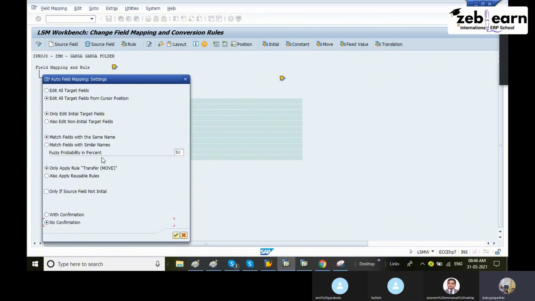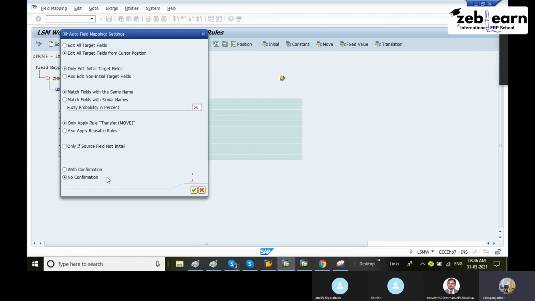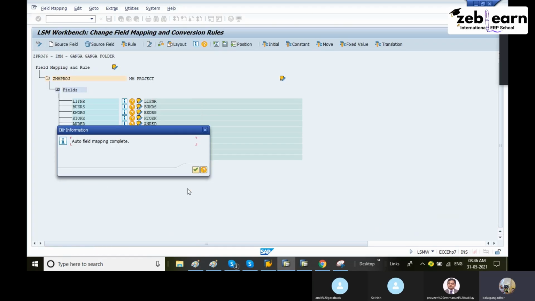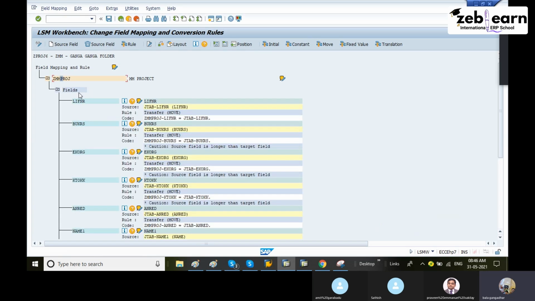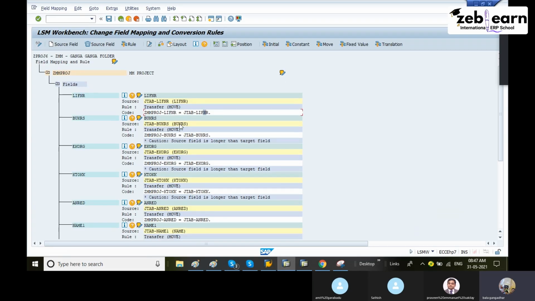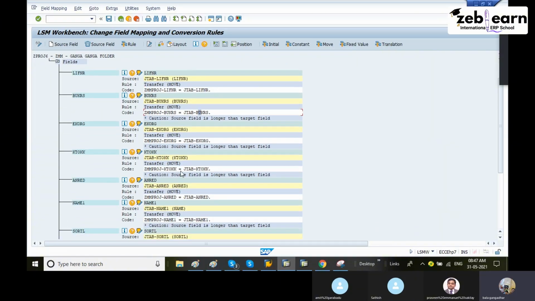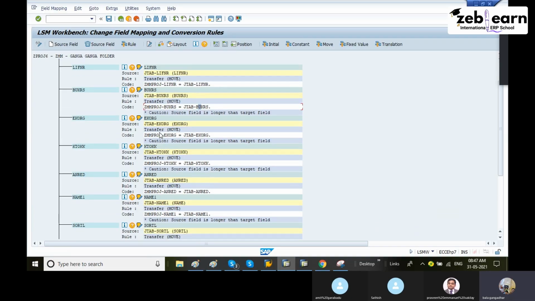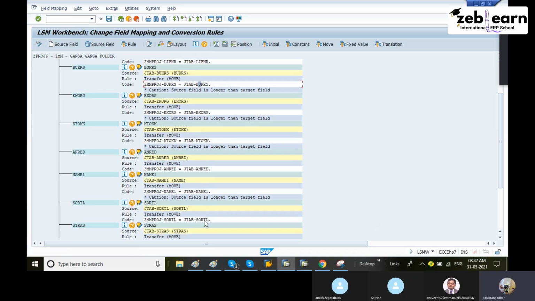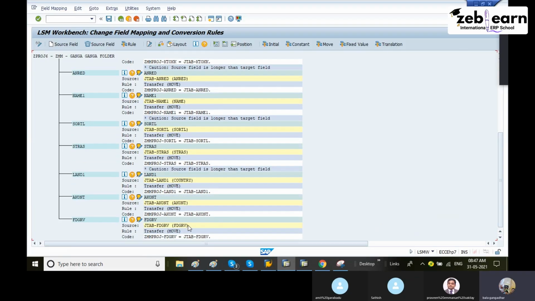Click on with no confirmation. Why? Otherwise each time you have to press enter. Instead of that, you can click continue. You can see everything is mapped here. The step 1 field LIFNR is equal to the step 3 field, the same field name. EKORG, KTOKK, these are the same performs we wrote in the last class. ANRED, name 1, SORTL, AKONT, FDGRV, everything is the same. Correct mapping has come. If there is any error, we cannot process the session.